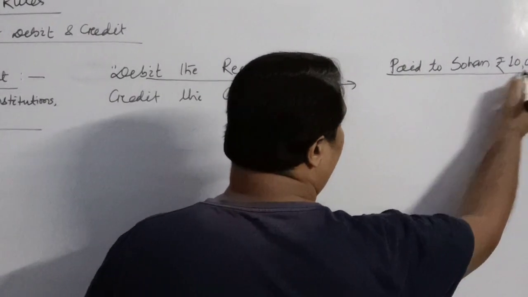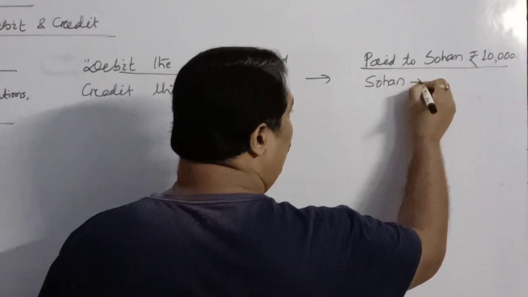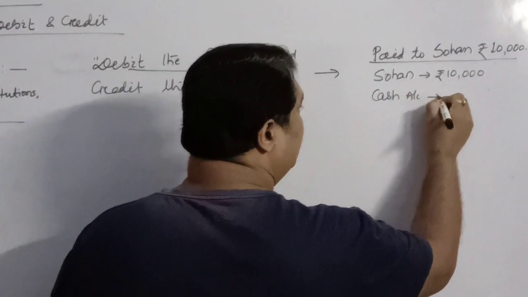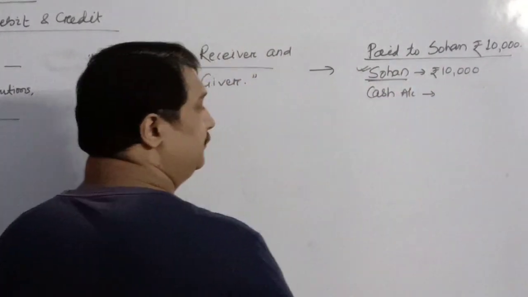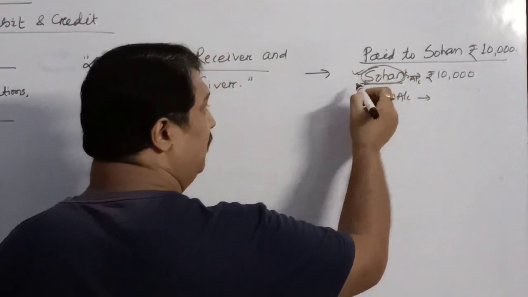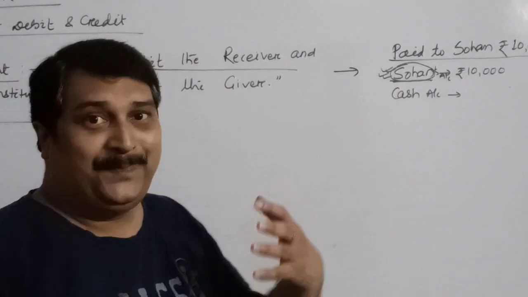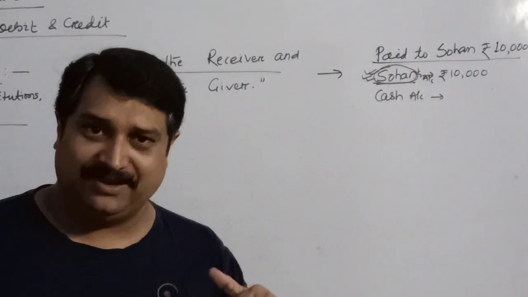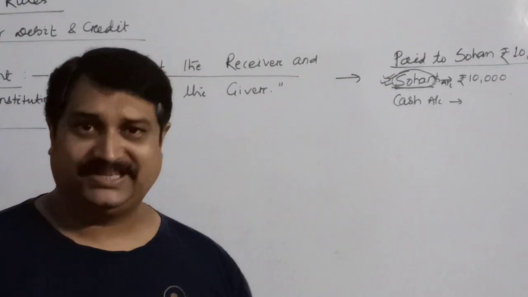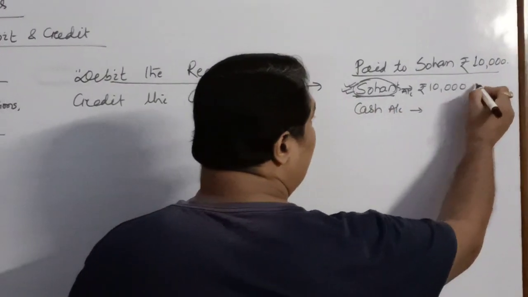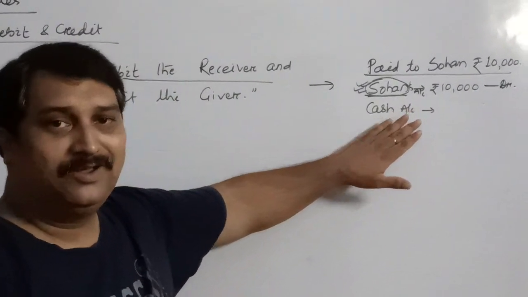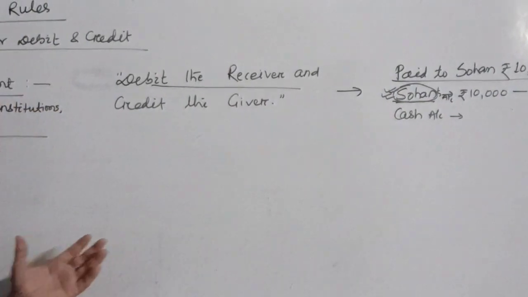What are you doing over here? You are paying to Sohan. How much? Rupees 10,000. And what is going out? Cash. So Sohan's account is which type of account? It is related to a person's name, so it is a personal account. We are paying to Sohan, so who is Sohan, receiver or giver? Obviously he is the receiver because we are paying, so he is receiving the payment. Since he is receiving, his account will be debited. I am not talking about the cash because cash is another type of account.